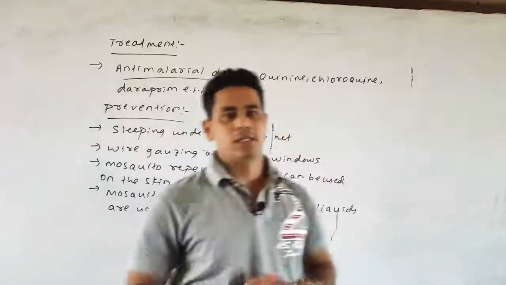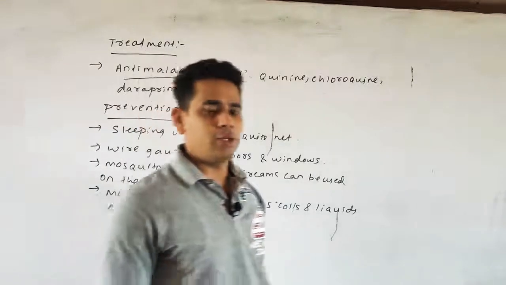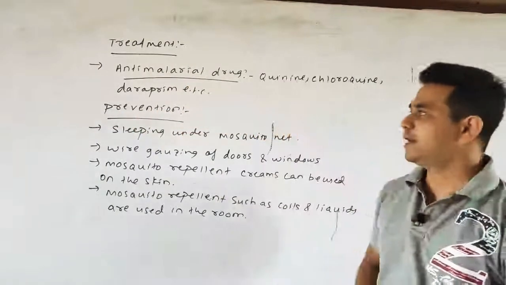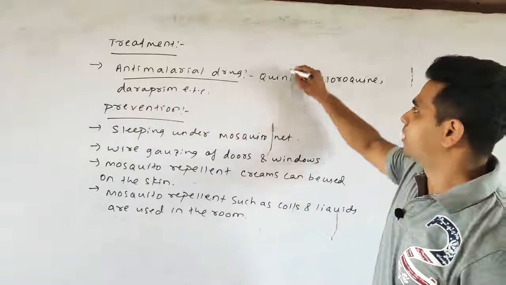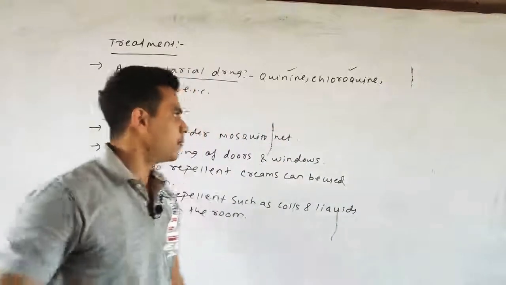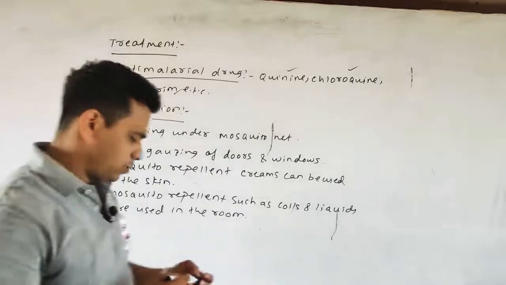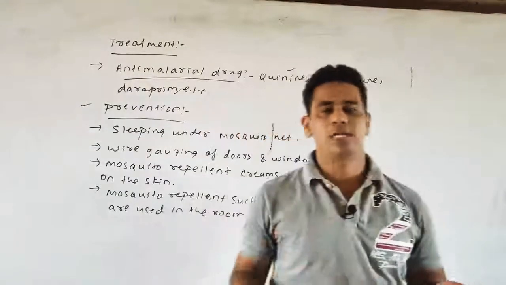Now we will discuss the last point of malaria, that is the treatment and the prevention. For the treatment purpose, you can use various anti-malarial drugs such as quinine, chloroquine, and also daraprim, etc. Okay. Further, for prevention, as we know, prevention is better than the cure.